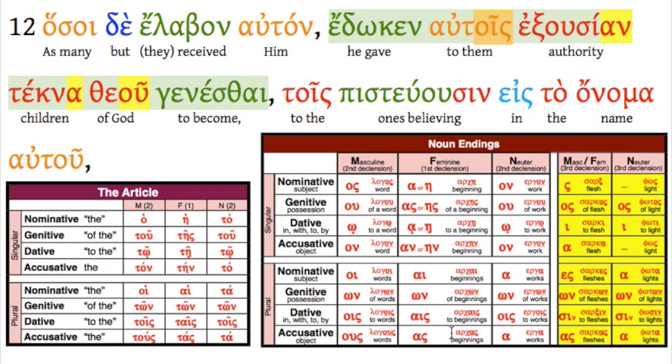He gave authority to them. Children of God. So tekna, children. It's plural right here. Tekna, nominative plural neuter, because teknon is neuter. Children of God, genitive singular masculine. Children of God, we use our keyword of there.